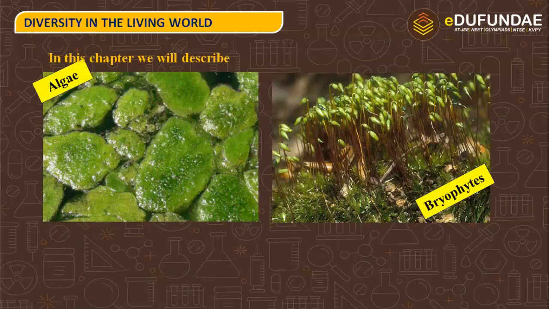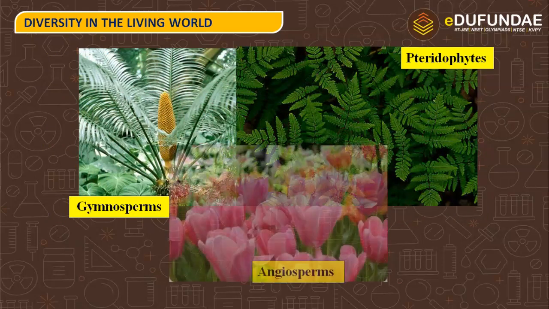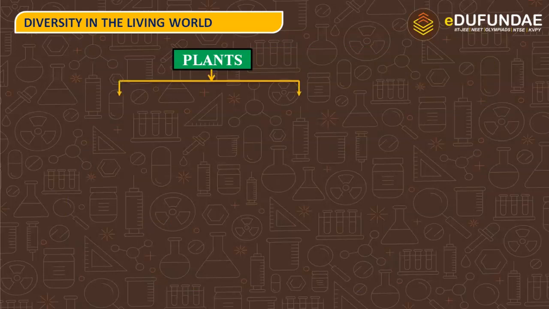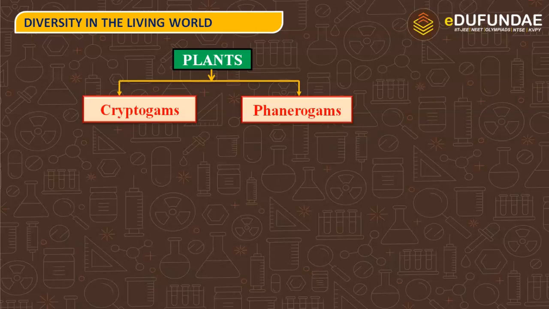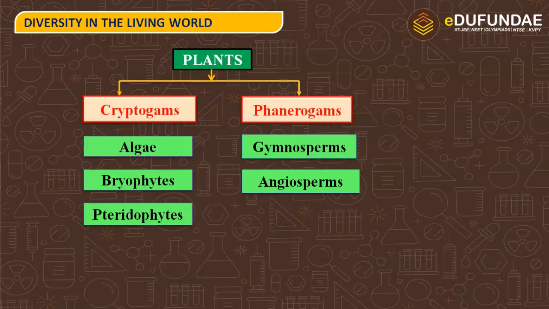In this chapter, we will describe algae, bryophytes, gymnosperms, pteridophytes as well as angiosperms. So, let us see how the plants are classified. They can be classified as cryptogams and phanerogams. Under cryptogams we have algae, bryophytes and pteridophytes, and under phanerogams we have gymnosperms and angiosperms. Basically, in this classification of cryptogams and phanerogams, the algae, bryophytes and pteridophytes do not produce seeds and they are called cryptogams.